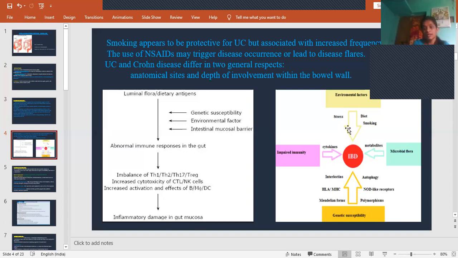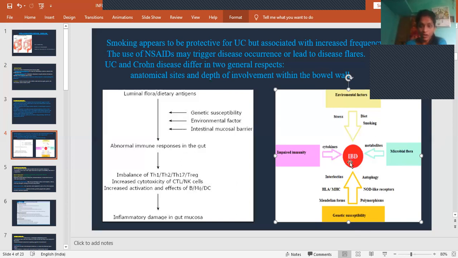Okay, so here is another flow chart which explains the environmental factors: stress, diet and smoking, all these cause IBD, and also impaired immunity causes IBD, and microbial flora also causes IBD, and genetic susceptibility. So when we are studying this etiology, I have already said that environmental factors, autoimmune factors, genetic susceptibility, microbial flora, all these cause IBD.